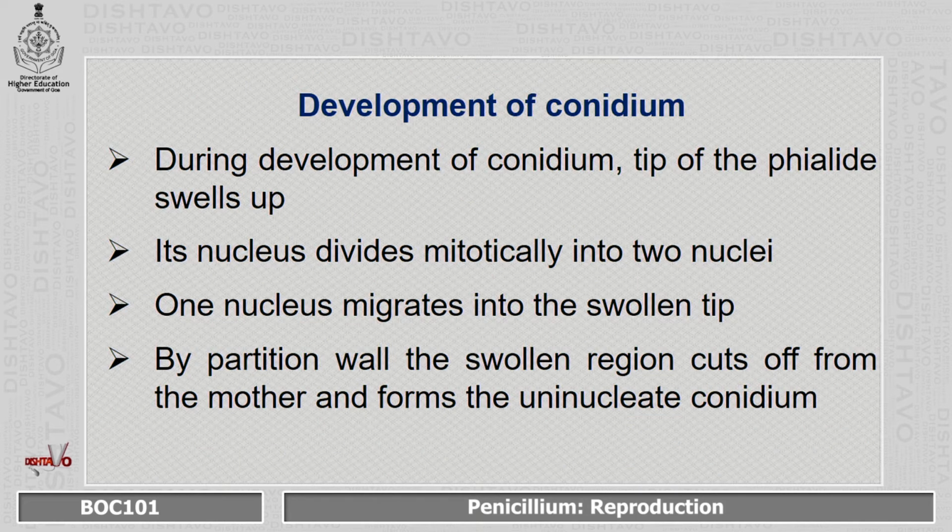Coming to the development of conidium. During the development of conidium, the tip of the phialide swells up, its nucleus divides mitotically into two nuclei, one nucleus migrates into the swollen tip, and by a partition wall, the swollen region cuts off from the mother and forms a uninucleate conidium.